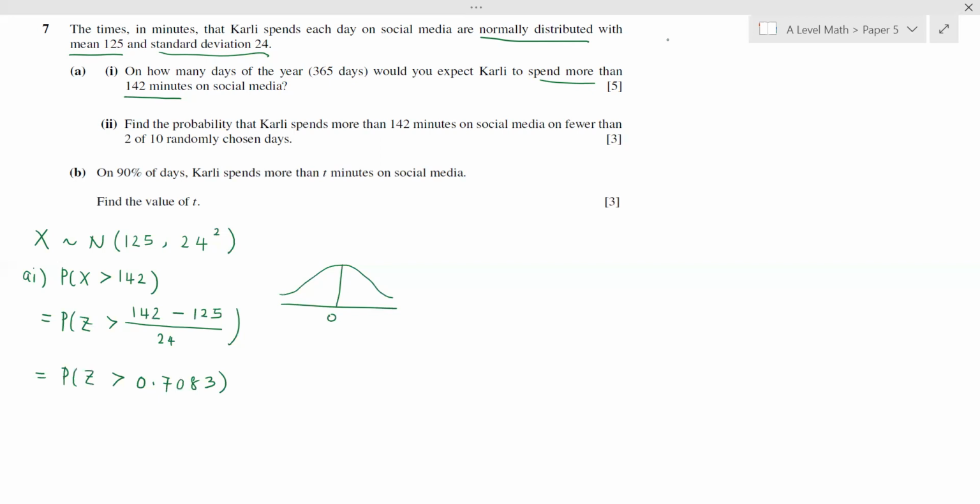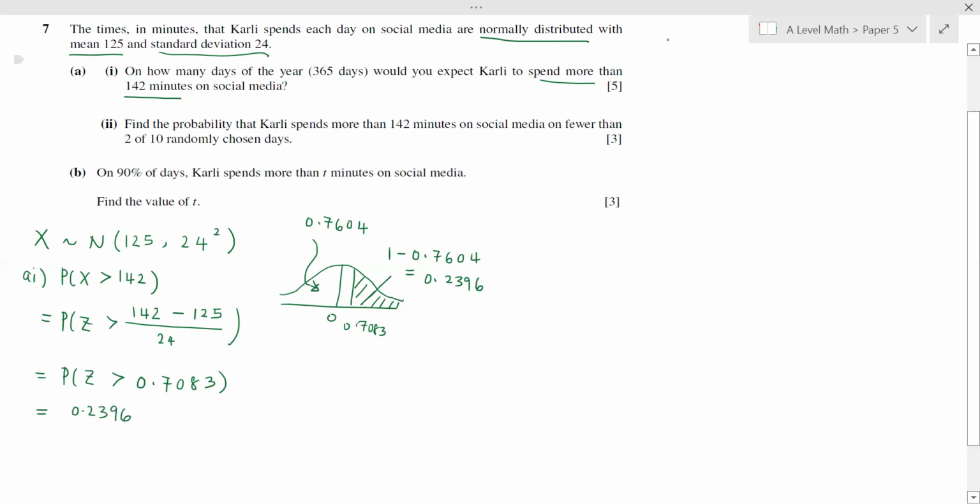From the standard normal table, this is 0, then we have 0.7083. This is what we need to find. But the table given is a left tail table. We can find this left tail area. We get 0.7604. Then the area that we need to find is 1 minus 0.7604, and that is 0.2396.